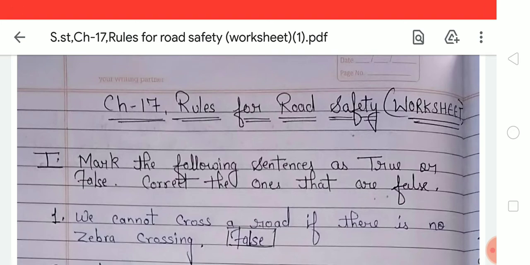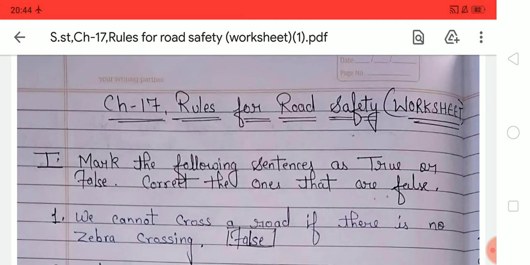So students, what is the right value? We should not only follow traffic rules ourselves, but also help others to do so. For instance, if you see a blind person trying to cross the road, help the person by offering to hold their hand or stick. Students, this is the right value of this chapter.